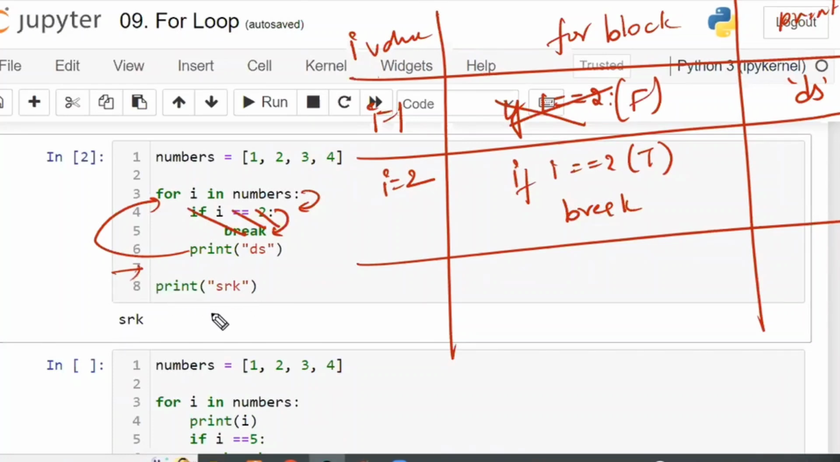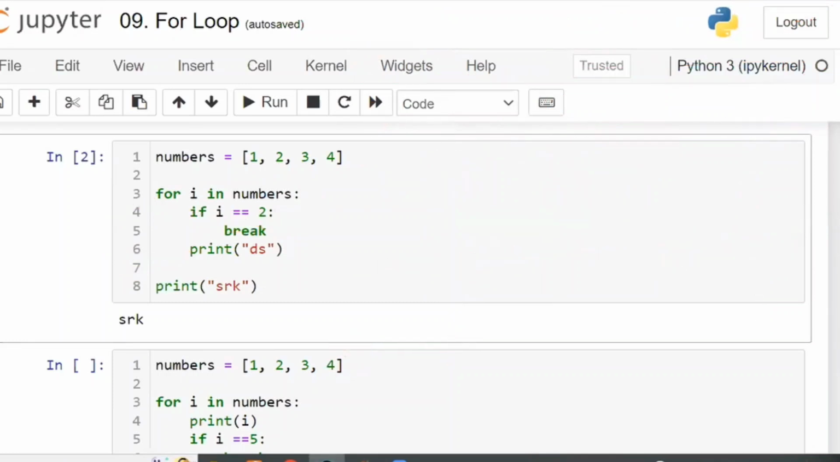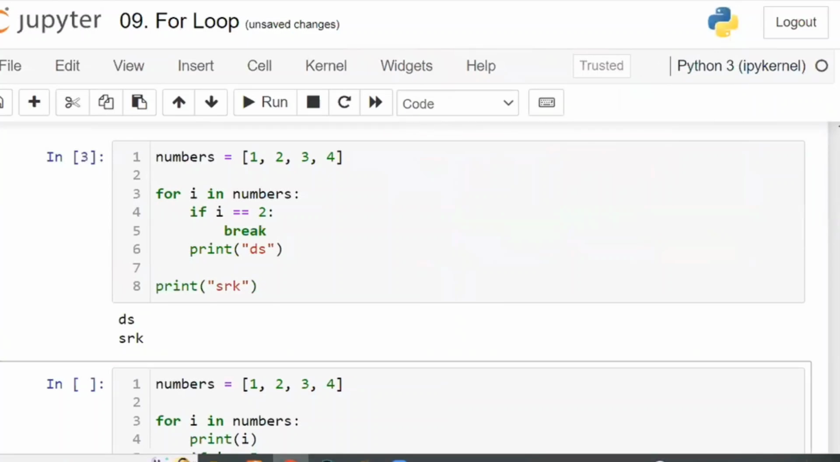SRK will be printed. Overall, whatever is going to be printed: one is DS. Within the block only DS will be printed, and out of the block SRK will be printed. One is inside the block, one is outside the block. So what is the output? DS and SRK. Like this I'm going to get two.